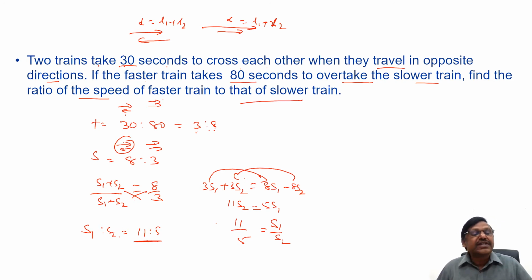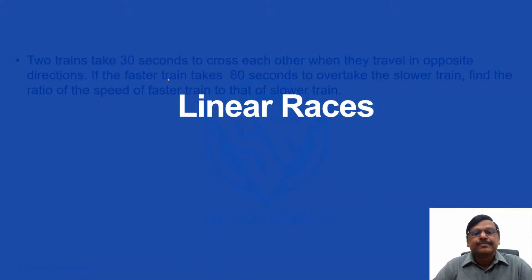11 is to 5. Is that clear? So the answer is speed of the fast train to speed of the slower train, our answer should be 11 is to 5. You can say 11 plus 5, 16, 11 minus 5, 6, 16 is to 6 is 8 is to 3 only. Right? If the speeds are 8 is to 3, the time will be 3 is to 8. Confirm? So these are a couple of examples on trains. In the next session, we will take up linear races.